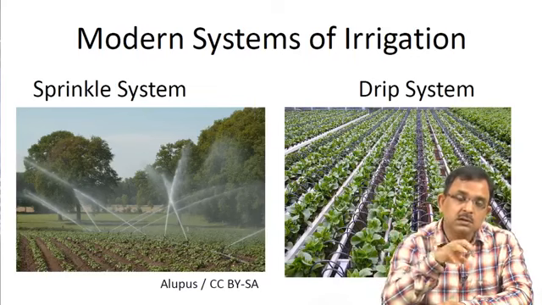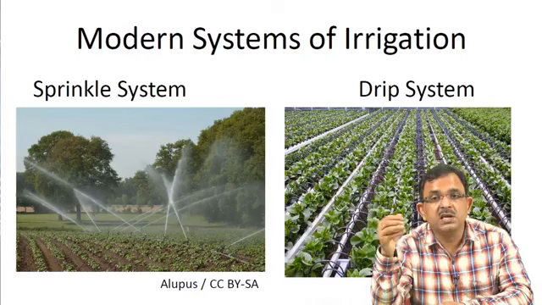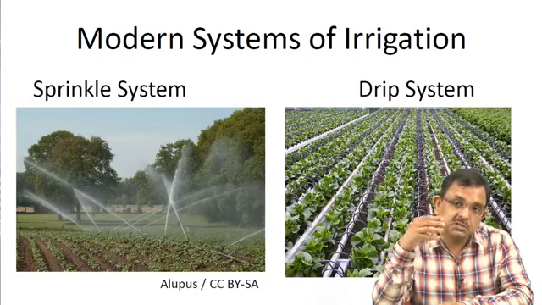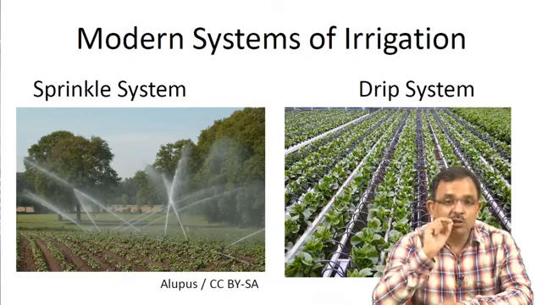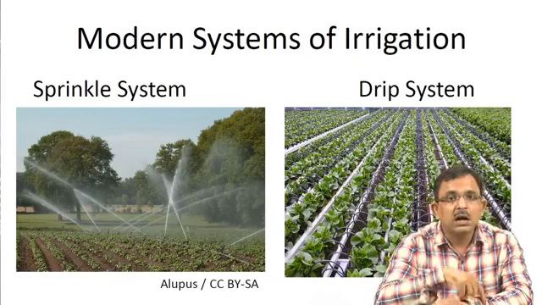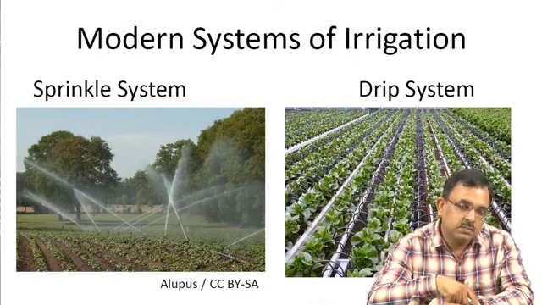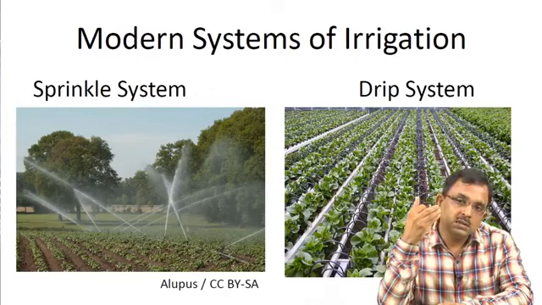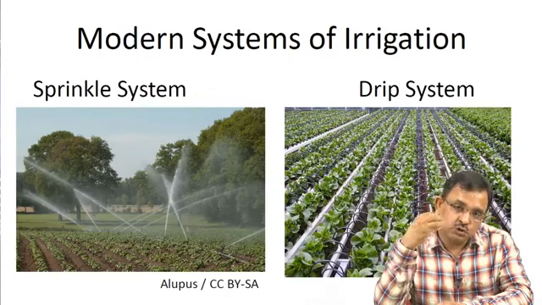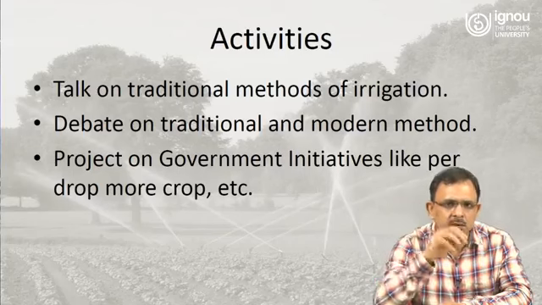If possible, you can organize a visit to a field where a sprinkler or drip system is being used. If not, then you can show them pictures and videos of how a sprinkler or drip system is better than the traditional systems, how we can save water by using these methods, how it is a more efficient method, and what kind of crops should be grown to use this method. All these things you can study.